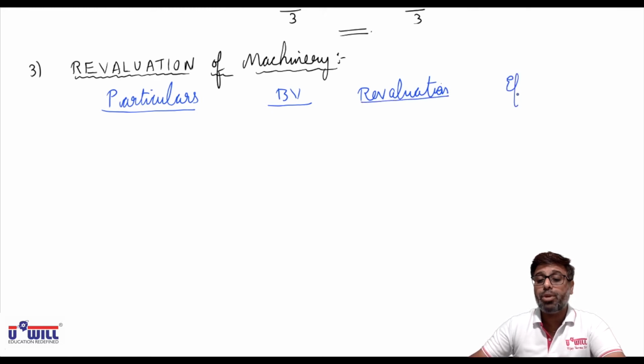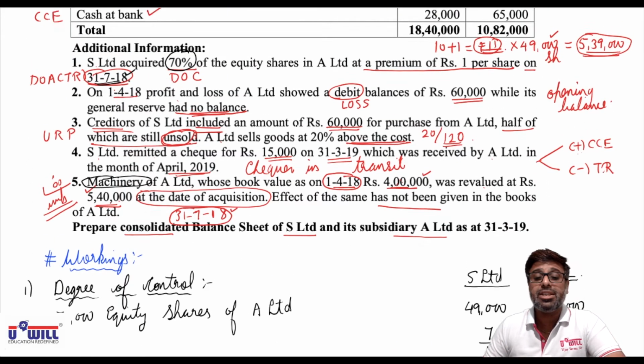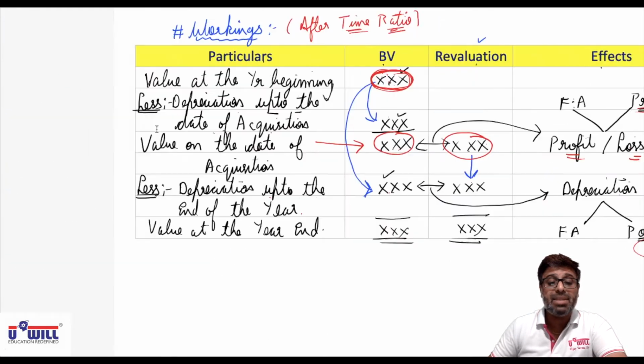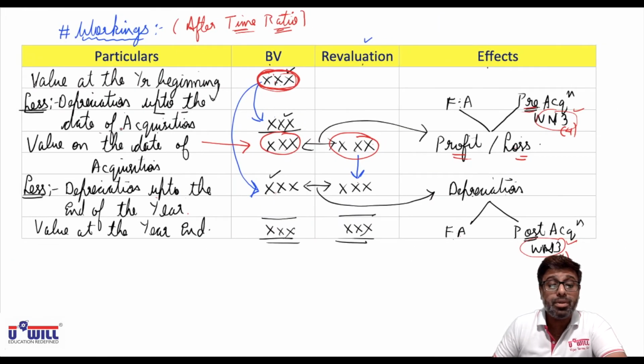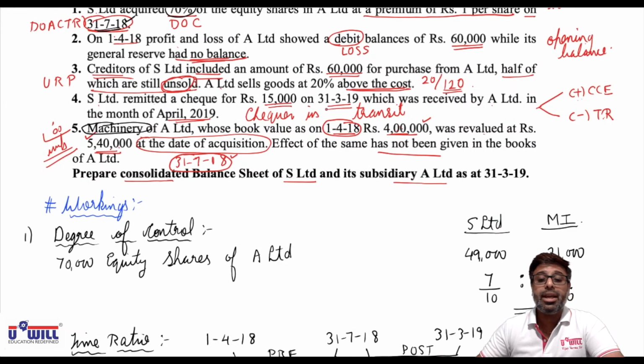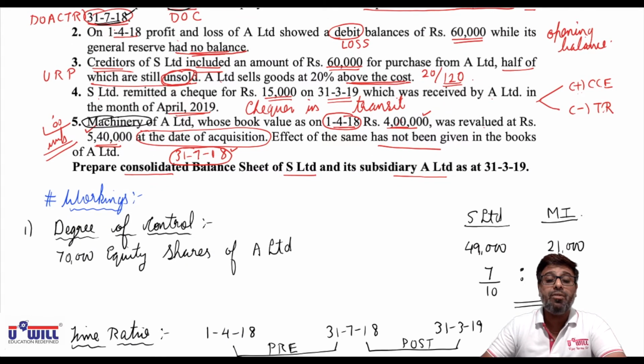Now before we put the amounts in this, leave around 5-6 lines. First we will have to find the rate of depreciation, because we cannot find depreciation up to the date of acquisition, depreciation up to the end of the year, until we have the rate of depreciation in the question. Can you see rate of depreciation anywhere in the question? No. So how to find this rate of depreciation? It's quite simple.